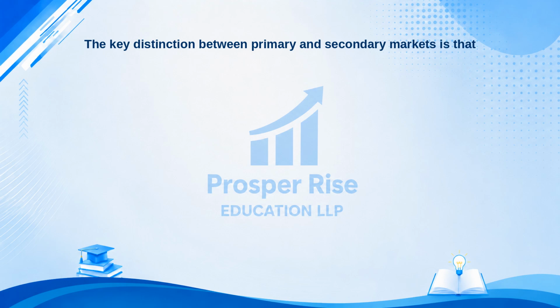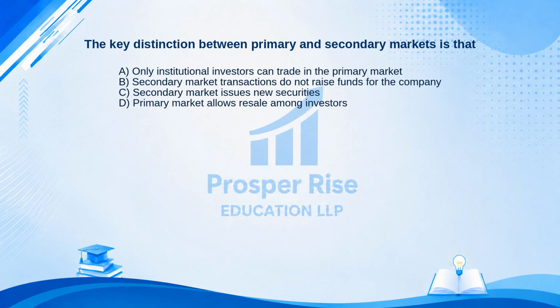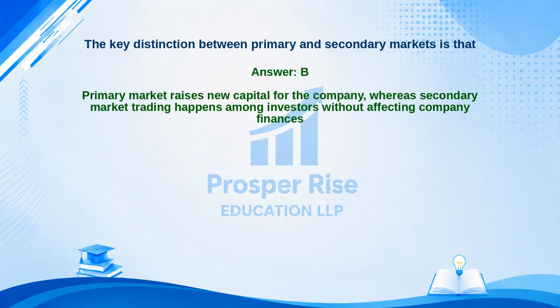The key distinction between primary and secondary markets is that, here are your options. A. Only institutional investors can trade in the primary market. B. Secondary market transactions do not raise funds for the company. C. Secondary market issues new securities. Or D. Primary market allows resale among investors. Take a moment to pause the video and decide. The correct answer is option B. Let's see why. Primary market raises new capital for the company, whereas secondary market trading happens among investors without affecting company finances.